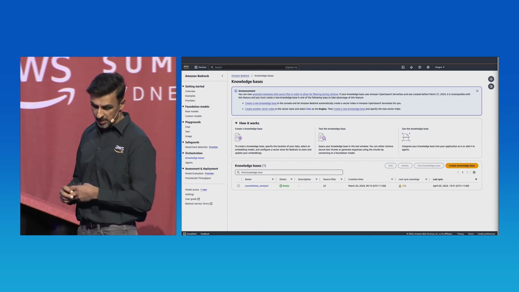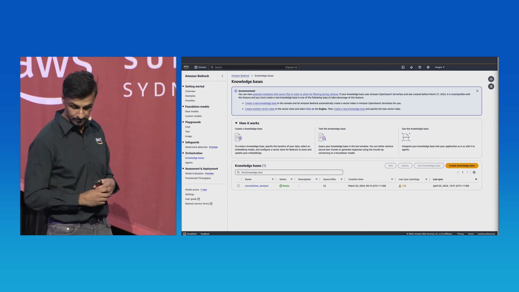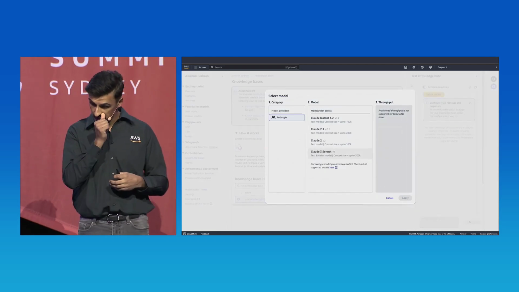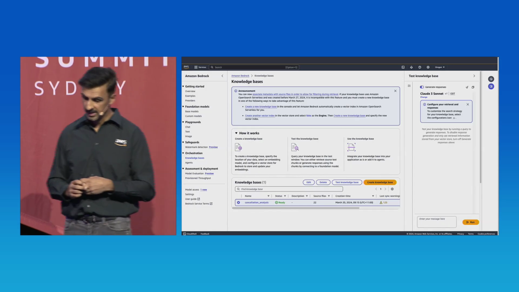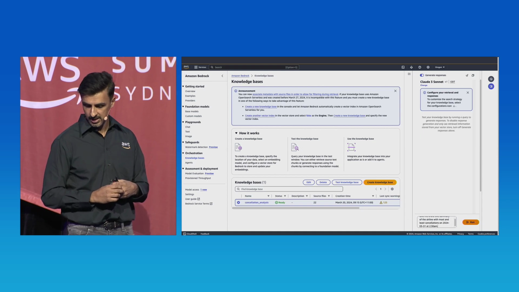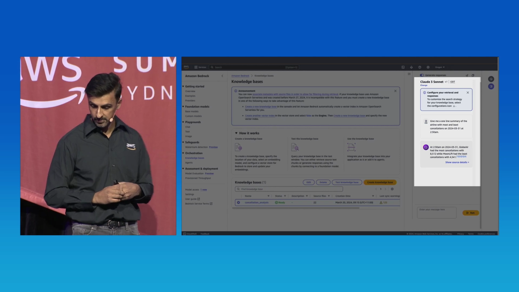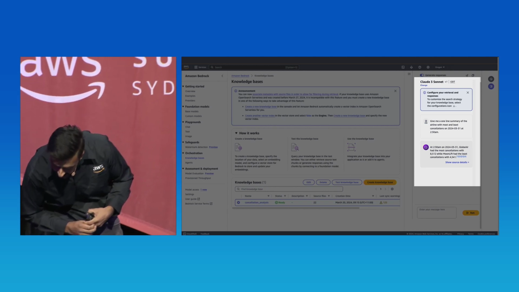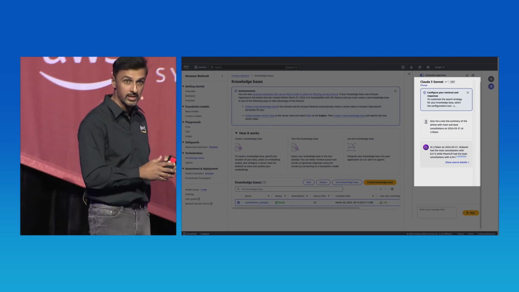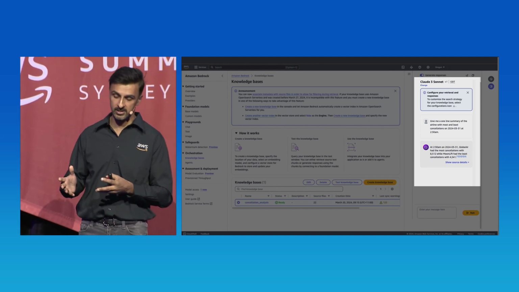So based on that, we can test this model out. So if we click on our knowledge base and click on test knowledge base, let's select a model. Let's go with Claude 3 Sonnet and give it a super simple prompt. Give me a one-line summary of the cancellations of the most and least cancelled airlines for the 31st of March at 2:30 a.m. Hopefully you can read that, but it's come back with at 2:30 a.m. on the 31st of March, Global Air has had 8,500 cancellations, whereas Moonlift had 4,500 cancellations.